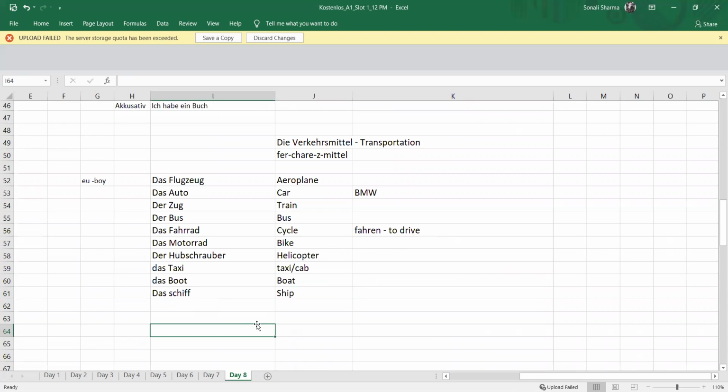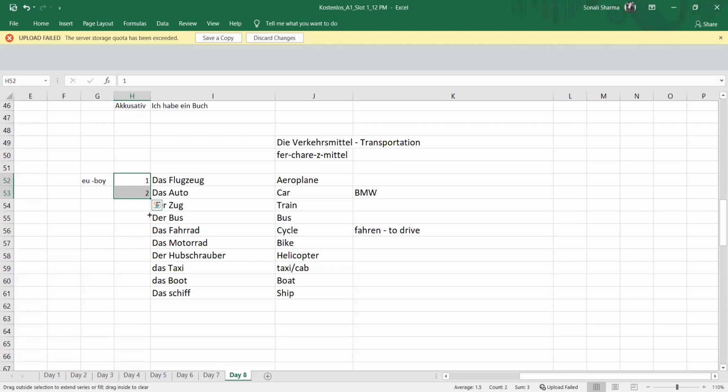So these were the basic ones. Now we will be learning how we can use them in examples. I'll show you that. So first we will quickly revise all these. The first one is das Flugzeug.